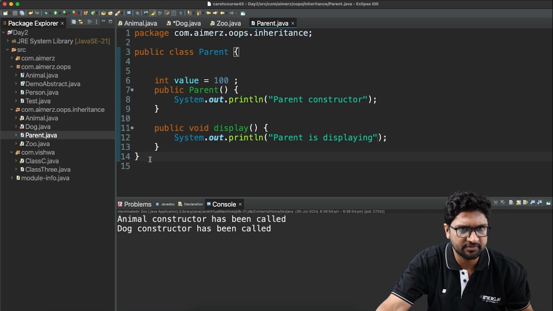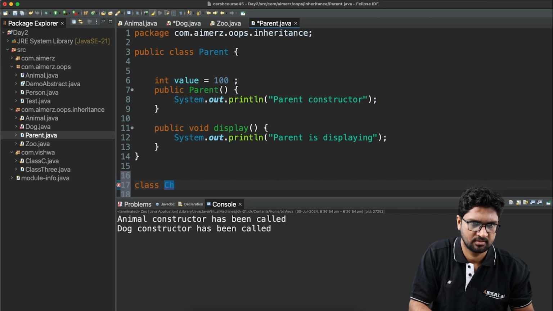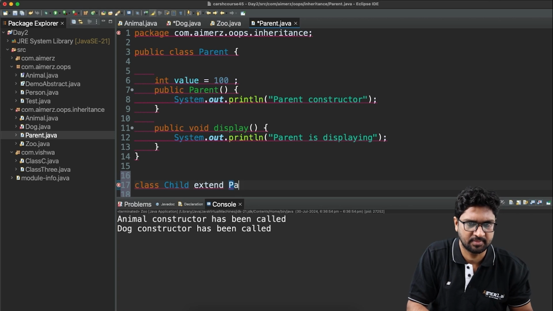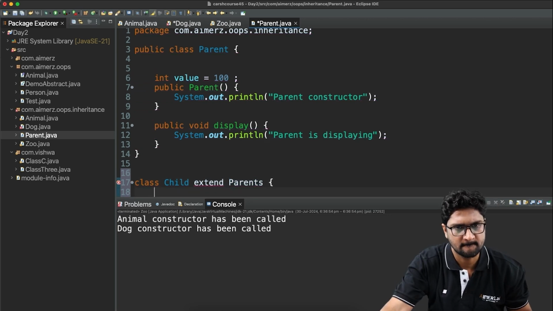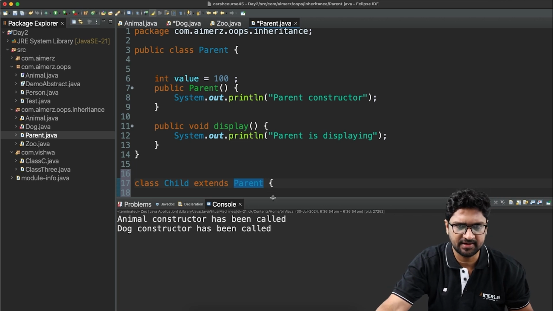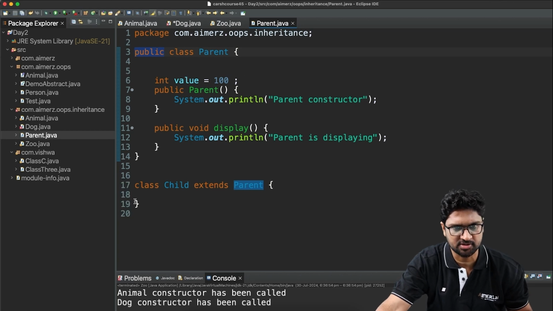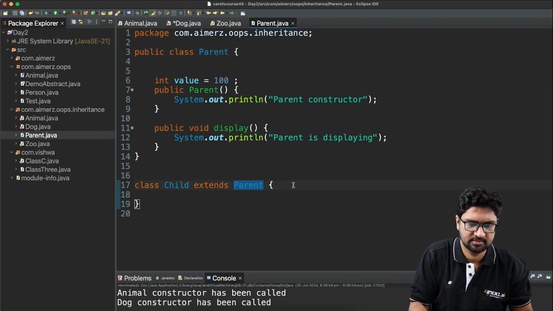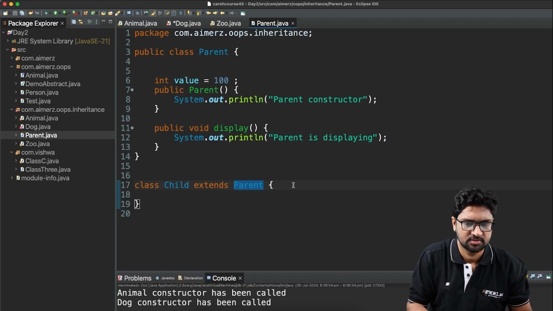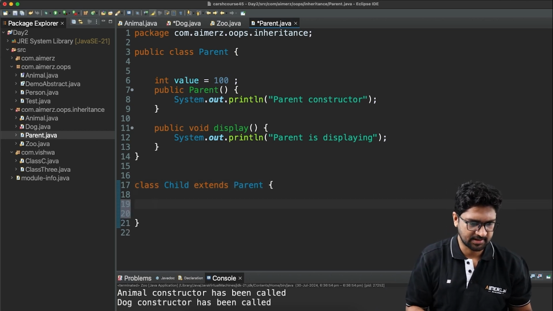Okay. And let me define another class called class child, and I say that it extends parent. Yes, in the same Java file I can have multiple classes, but only one class could be public, which should be the same name as the file, parent.java. Now here in this case, let me define another class. This is fine, okay.